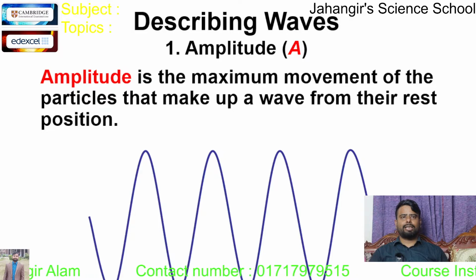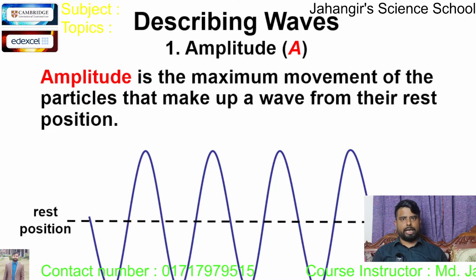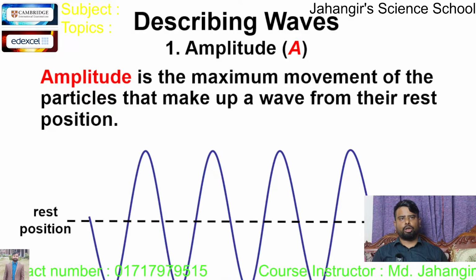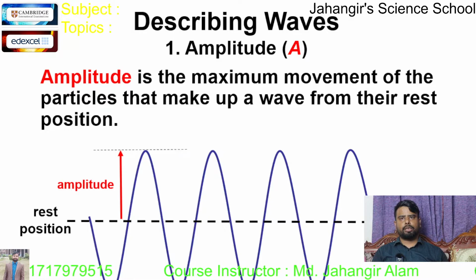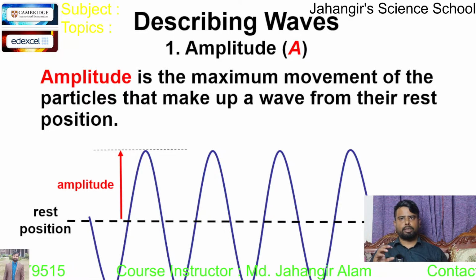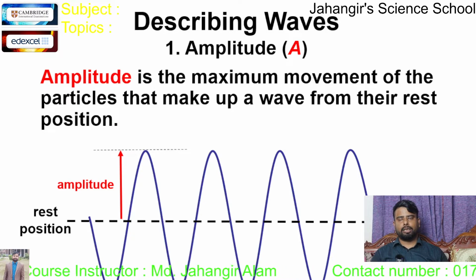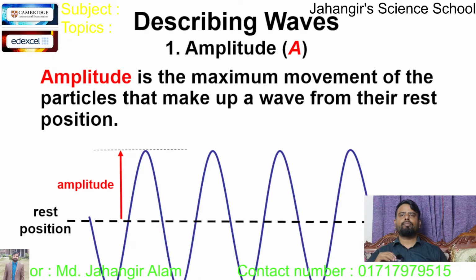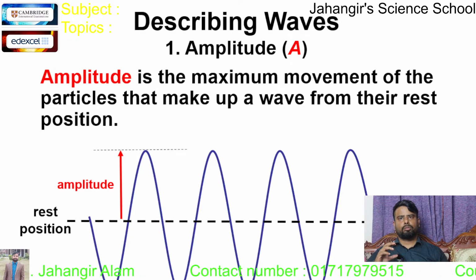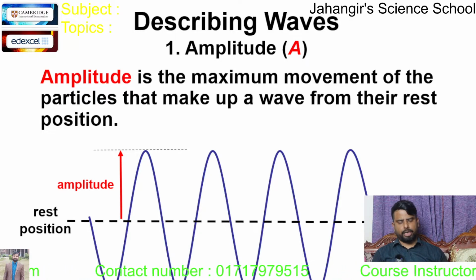So look at the diagram here. It is a transverse wave. Equilibrium, this is the rest position or equilibrium or mean position. The maximum displacement, positive displacement, is shown here by a red color. That means the magnitude of the maximum displacement, positive or negative, from the equilibrium or rest position is known as amplitude.